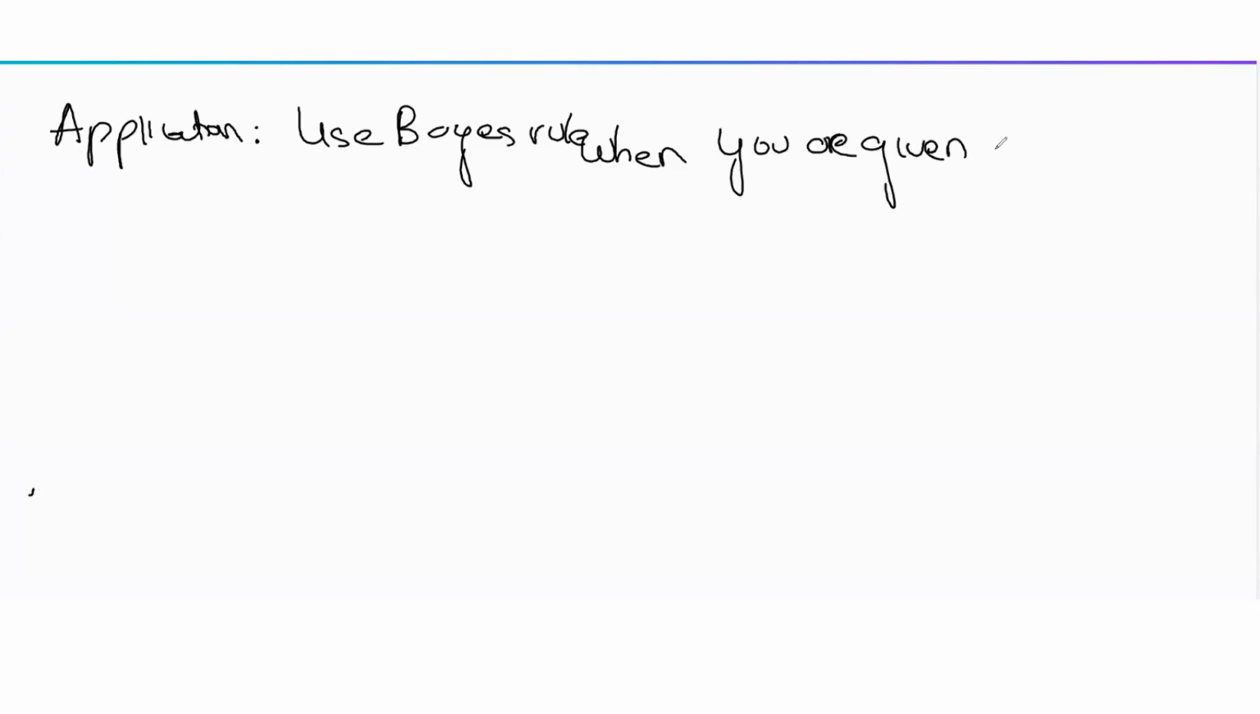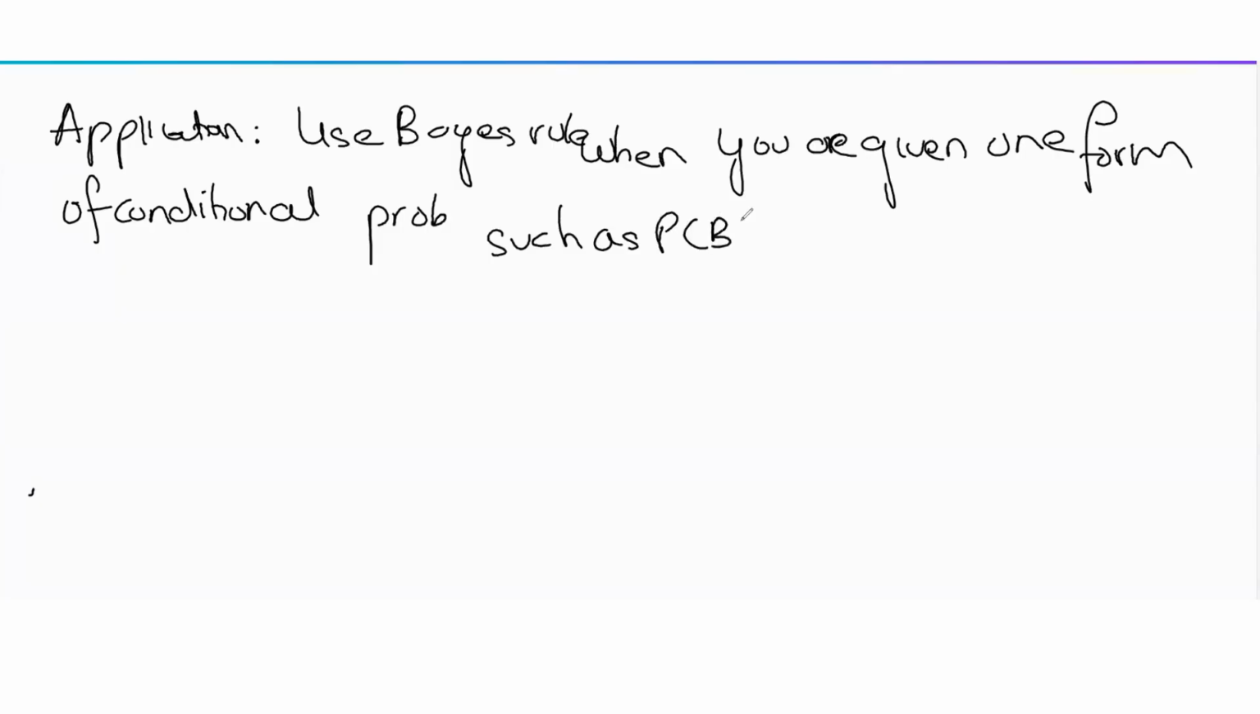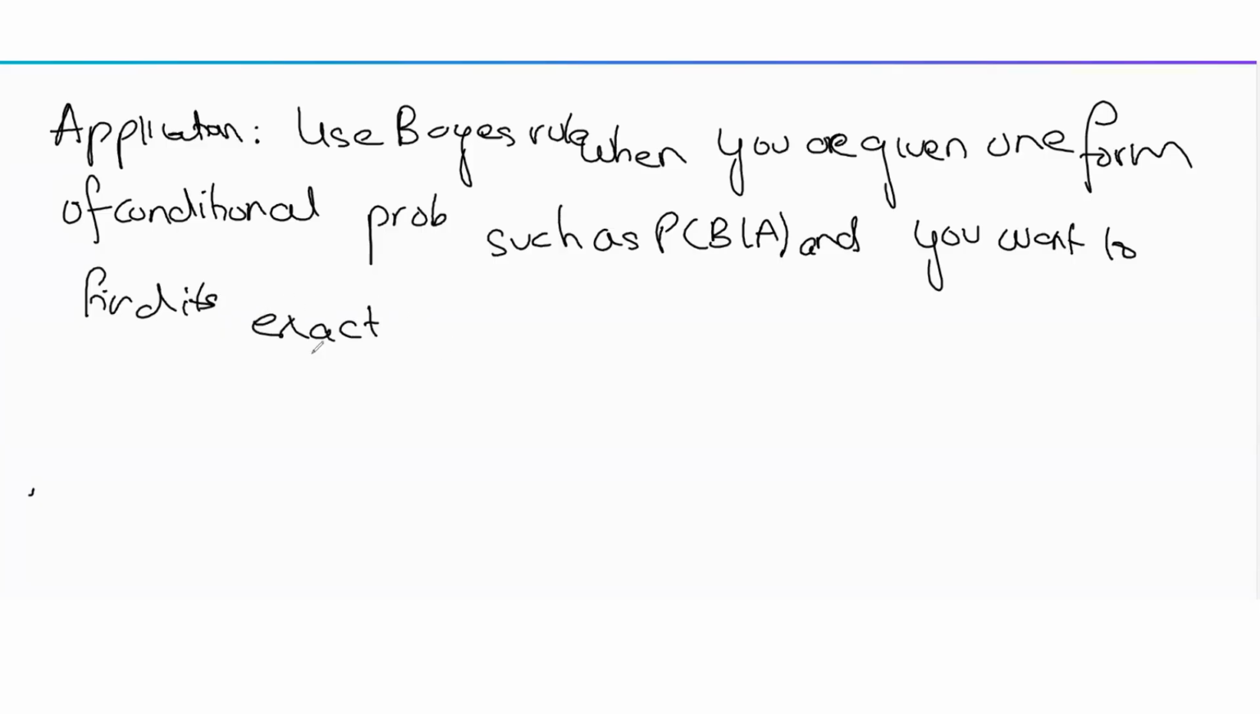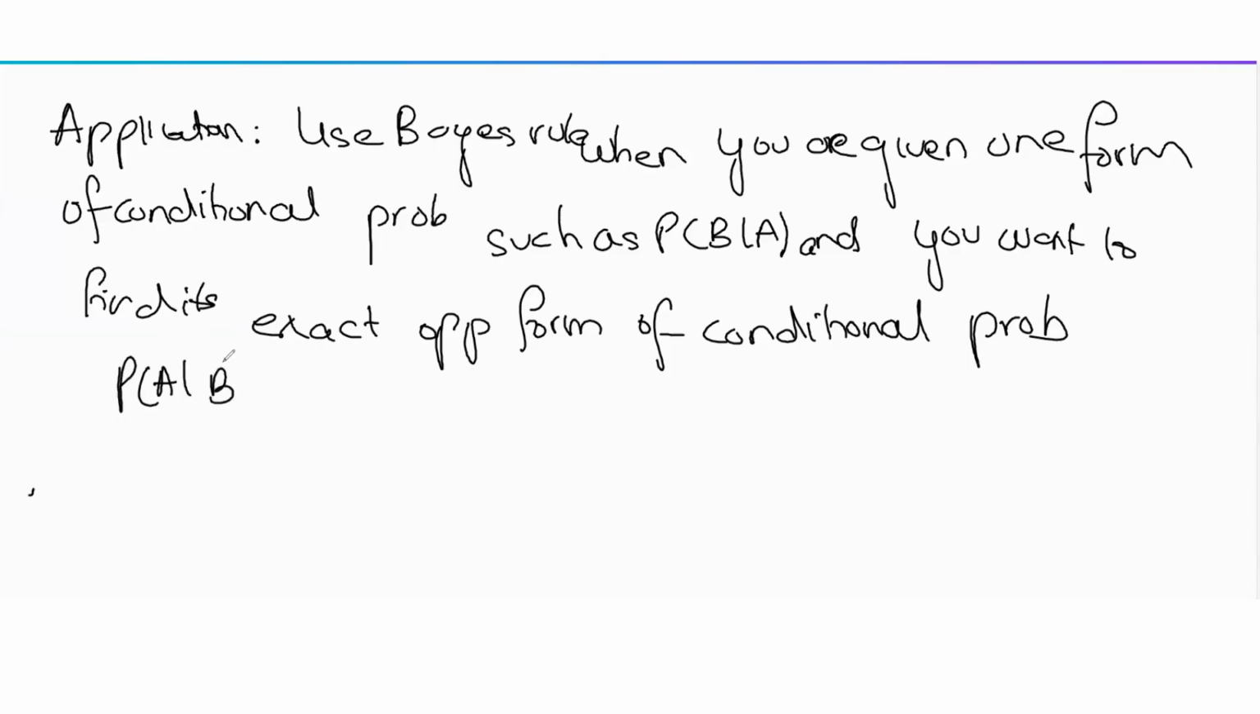So now, where do we use Bayes rule? What is the application? We use Bayes rule when you're given one form of conditional probability, such as probability of B given A, and you want to find its exact opposite form, probability of A given B.